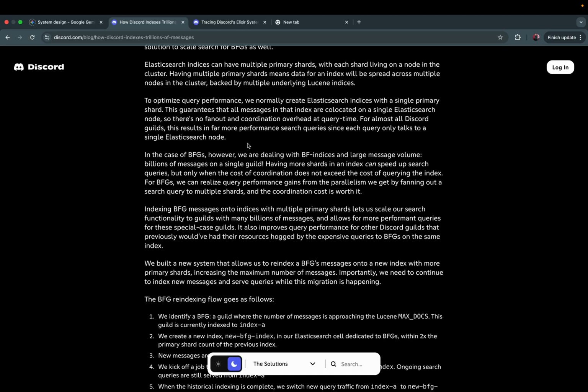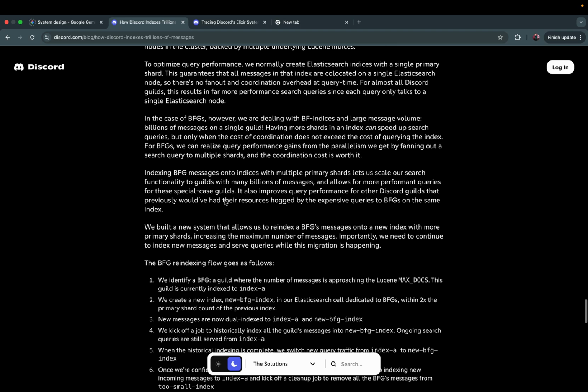This guarantees that all the messages in the index are co-located on a single Elasticsearch node, so there's no fan out and coordination overhead at query time. For almost all Discord guilds, this results in far more performant search queries, since each query only talks to a single Elasticsearch node. In the case of BFGs, however, we are dealing with big indices and large message volume, billions of messages on a single guild.